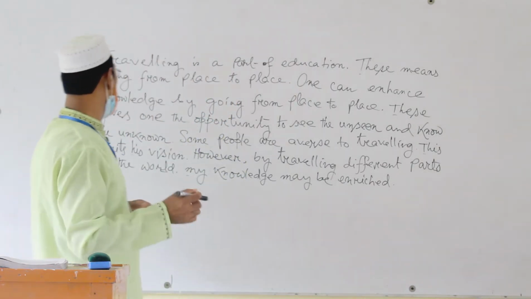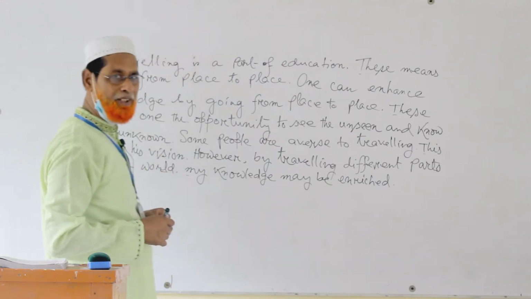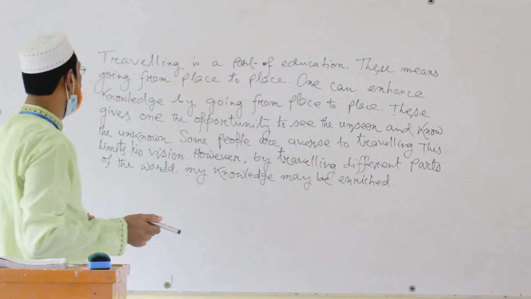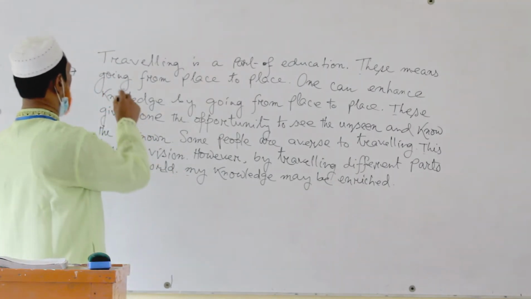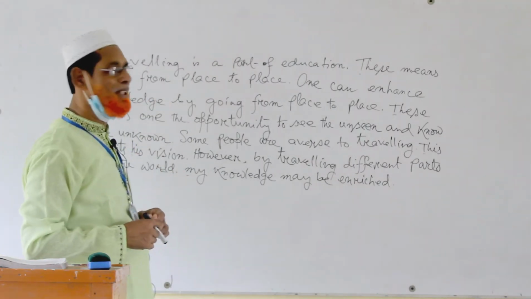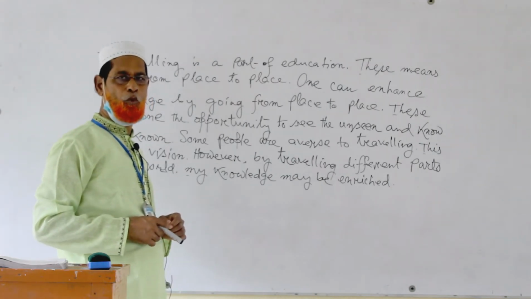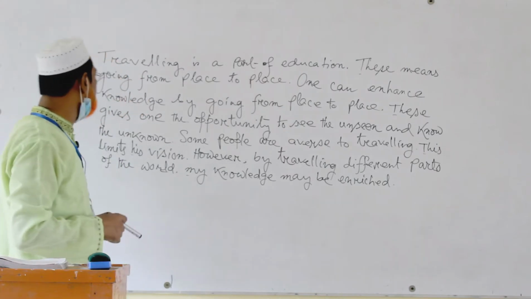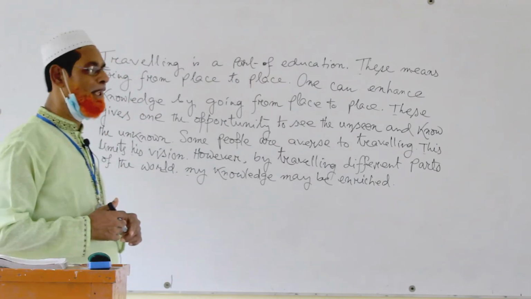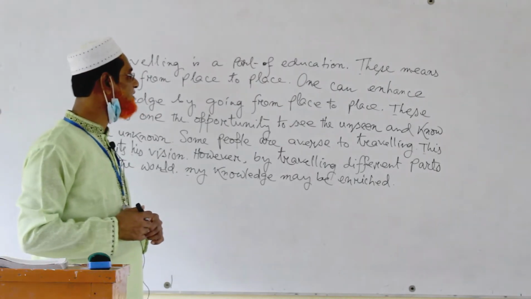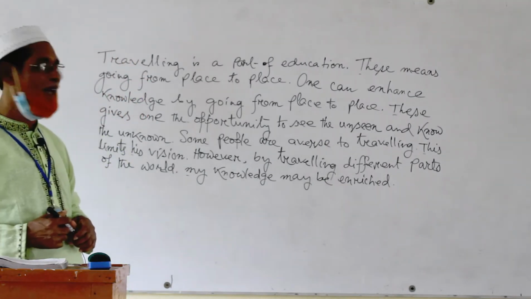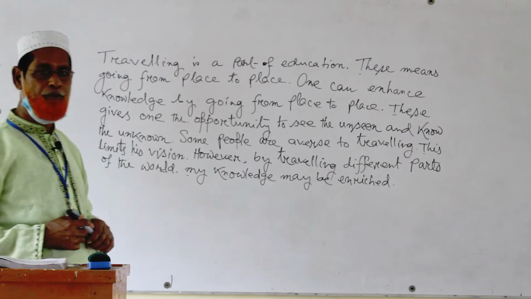I have written a passage or text on the blackboard. You can see, traveling is a part of education. This means going from place to place. One can enhance knowledge by going from place to place.